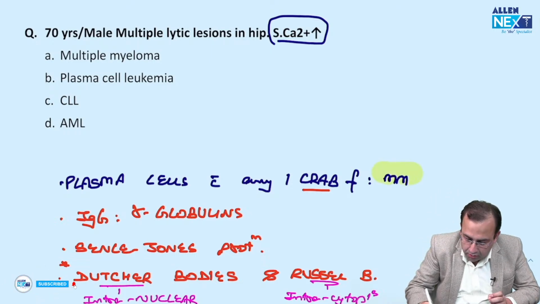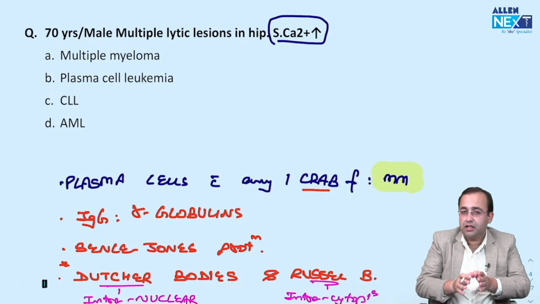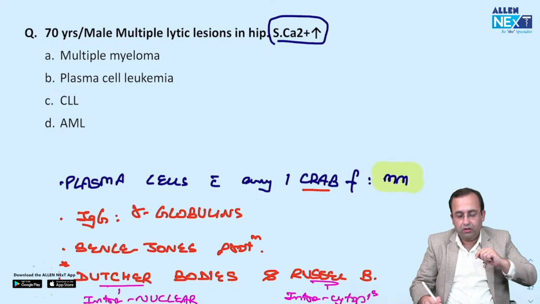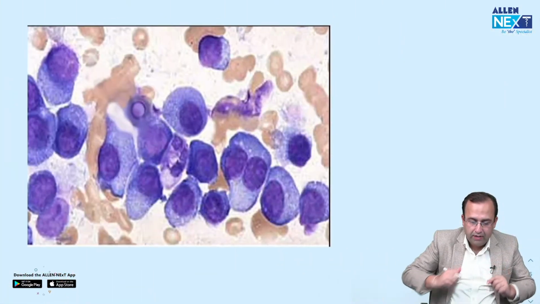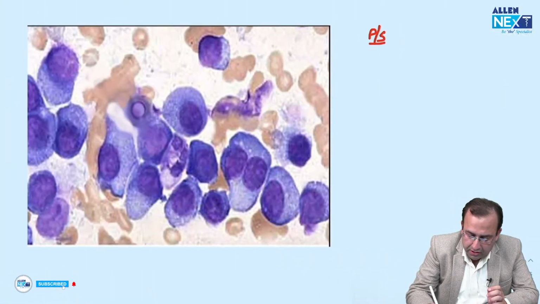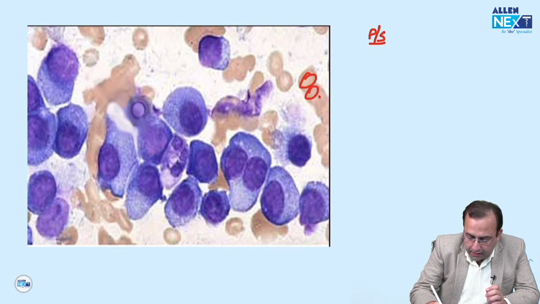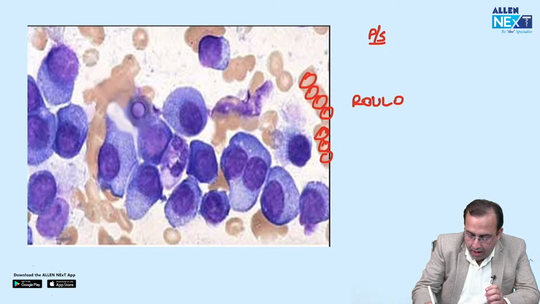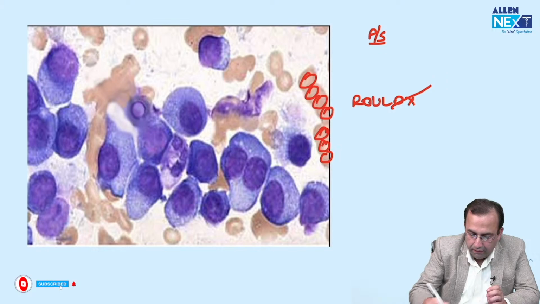Now, this question, the one that we are discussing, was asked in your December 2022 paper, and this was the image that was given to you. Examiner told you that it is a peripheral smear. RBCs are stacked up on each other, that is, it is associated with rouleaux formation.